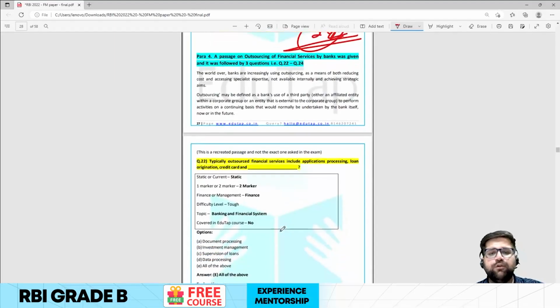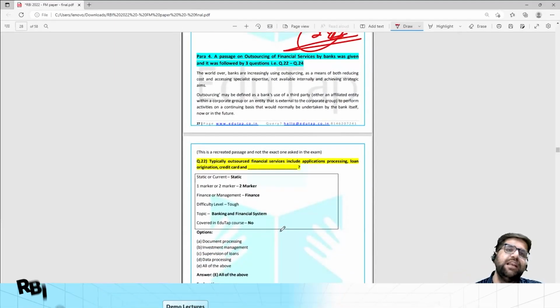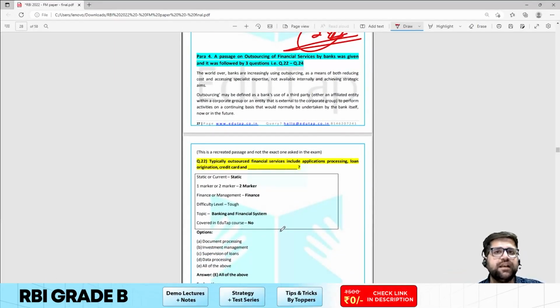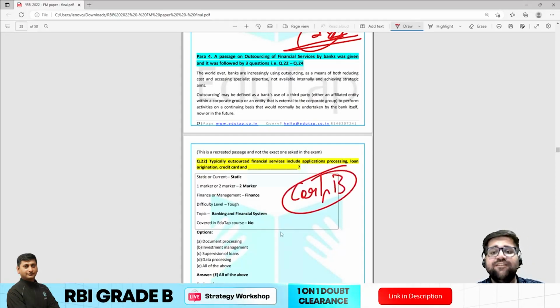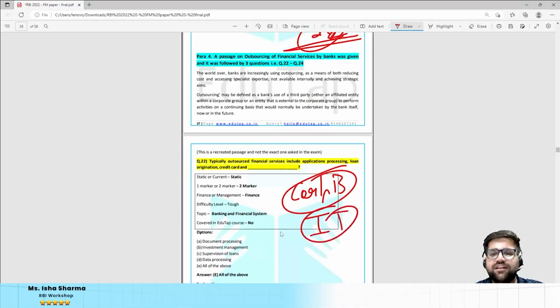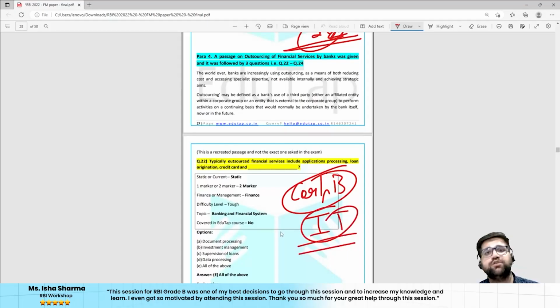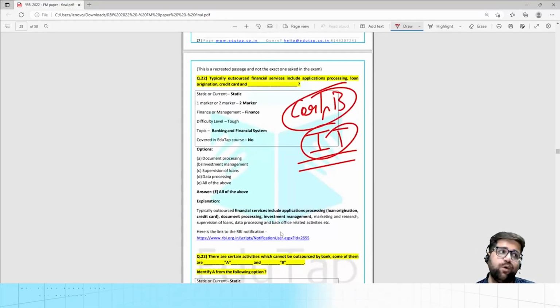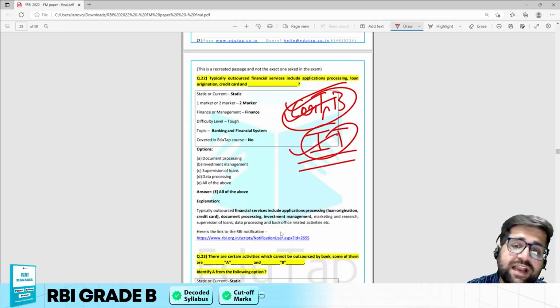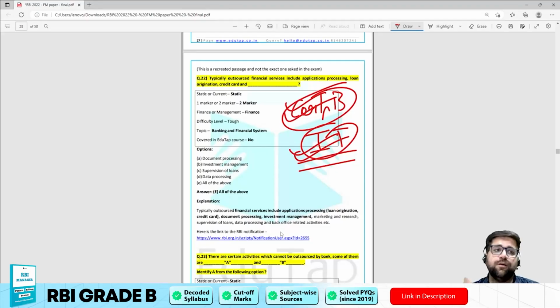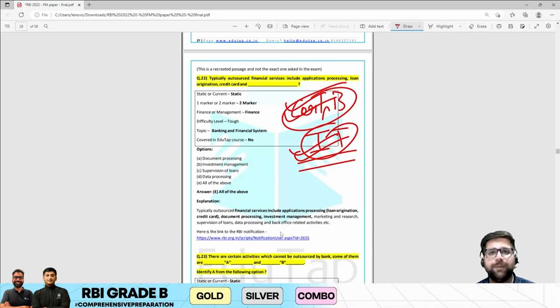Now this was a particular question which was tough. In the last 1 year, RBI has come out with different outsourcing activities norms for cooperative banks. They have even come out with outsourcing activities related to IT, that is information technology. They have also released outsourcing norms for payment banks and small finance banks as well. So this was very much in the news regarding cooperative banks, payment banks and small finance banks. Even to some extent IT was in the news because RBI said that you cannot just outsource your IT activities so easily. You have to make a periodic review as well.